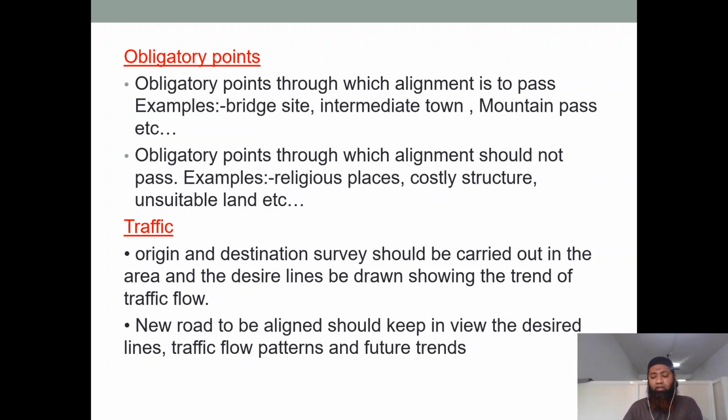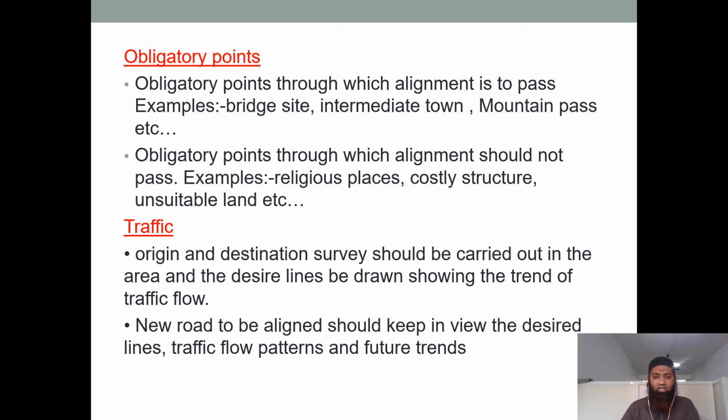Obligatory points through which alignment is to pass. For example, you have a bridge site, an intermediate town, a mountain pass, etc. So these are the points in the middle through which the alignment has to pass. Sometimes a bridge comes in between, and we have to take a road network below it. So this should be seen. We should see whether it is not coming in line of the bridge. So that should be seen.